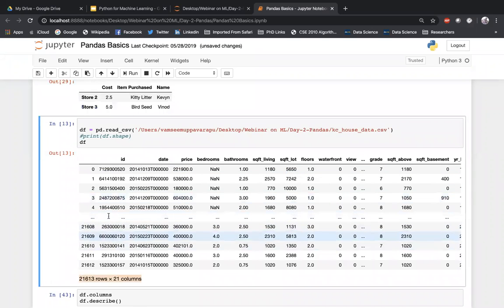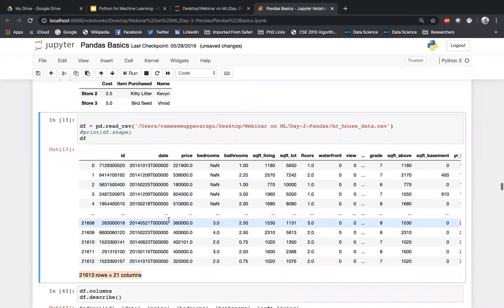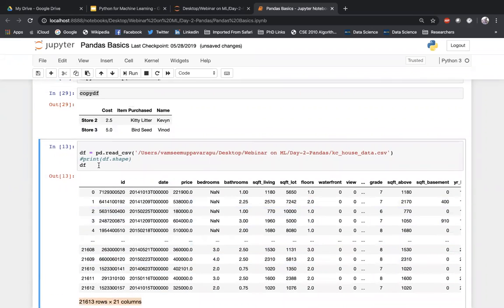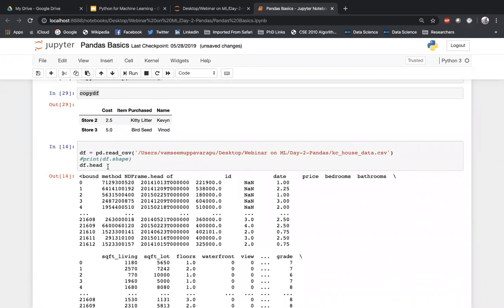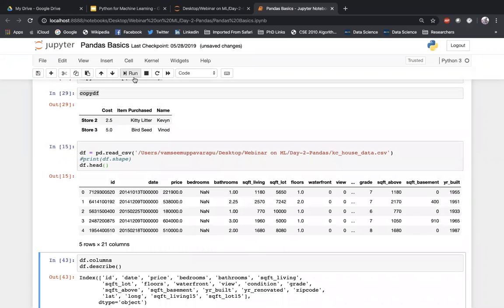But let's say I don't want to display everything here. I just want to display the head of it. So I can just say display head. Sorry, it's a function. Head always displays the top 5 rows. This is how we read a CSV file.